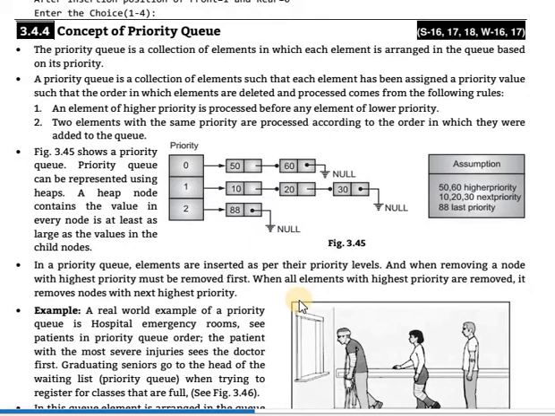Means once the highest priority is removed, then the elements with the next higher priority will be removed. First of all the first priority is removed, after that the second priority. If at one priority level there are 3 elements, then those 3 elements are removed first, and after that the nodes with the next priority level are removed. If the next priority level is 2 and there are 2 data members under it, those data will be removed.